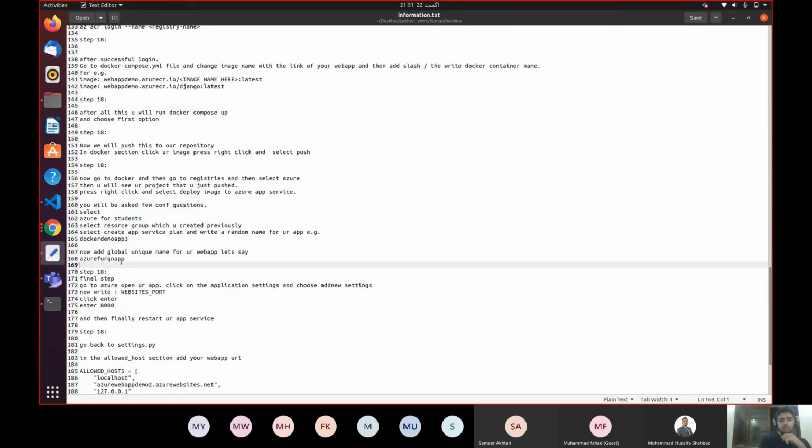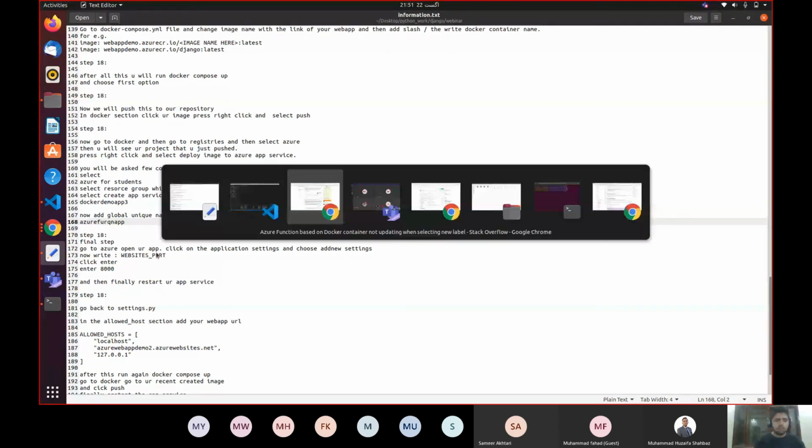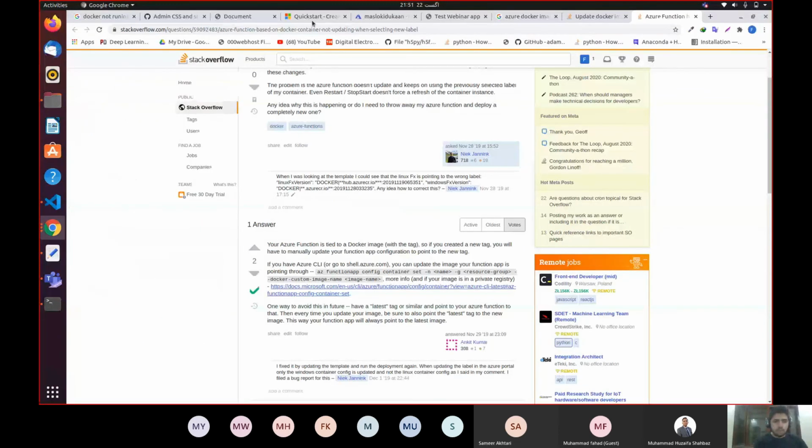So the next step will be the final step, which is go to Azure, open your app, click on the application setting and choose add new setting. What does it mean? Once you're done with this, go to Azure, open your app. Where is my app? Let's say my app is over here.